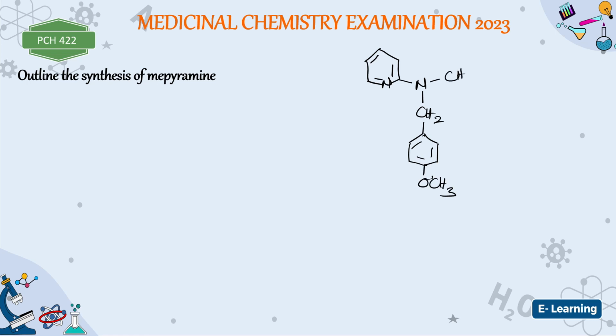It's an ethylene-diamine derivative, so you expect the ethylene-diamine ring here, and then of course you have this other group N, and here is CH3, here is CH3. All right, so I believe that is it.